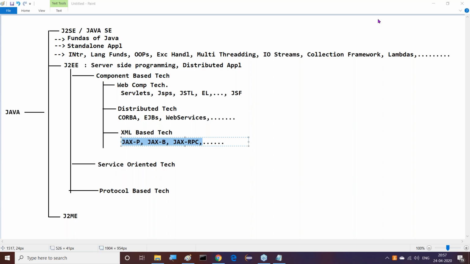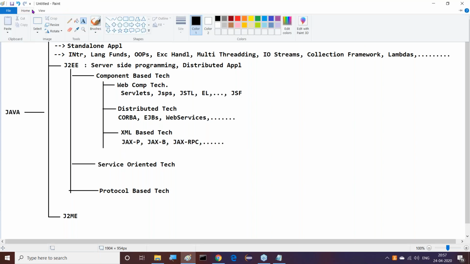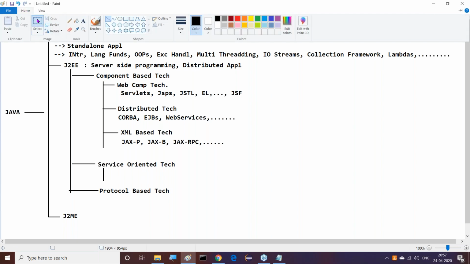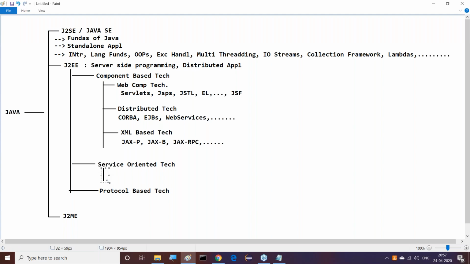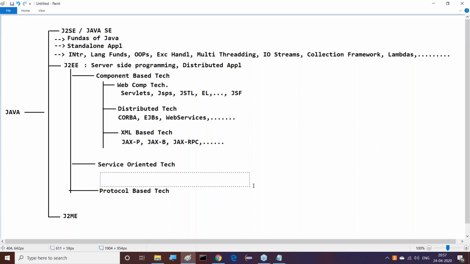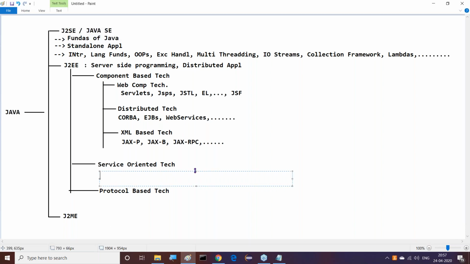After completion of these component-based technologies, the next one is service-oriented technologies. Service-based technologies are available. Almost all the middleware services come under service-oriented technologies only. What are these technologies?